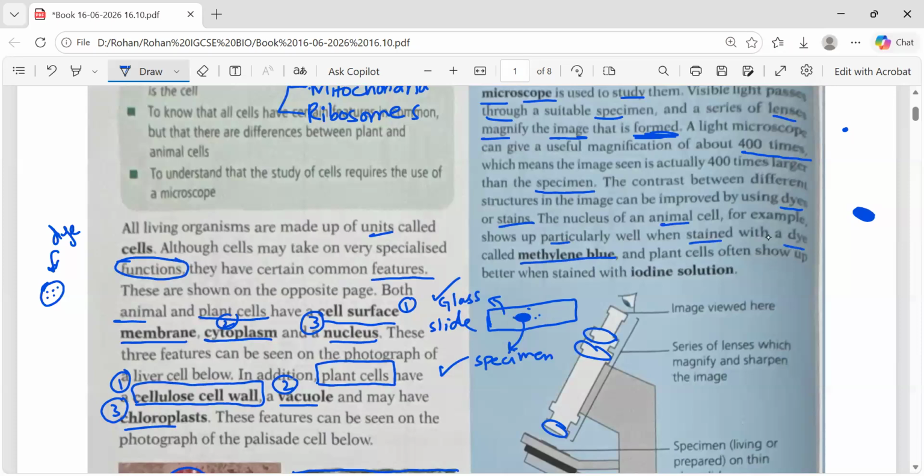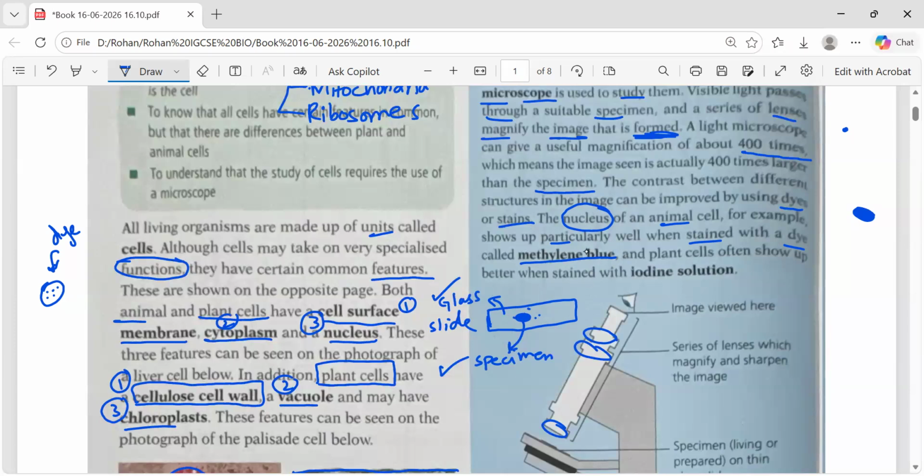They are telling us that sometimes you cannot see all the things of the nucleus without a dye. If you want to see all the things of the nucleus, you will add a dye on it. That dye will make each and everything of the nucleus prominent. I am repeating this.